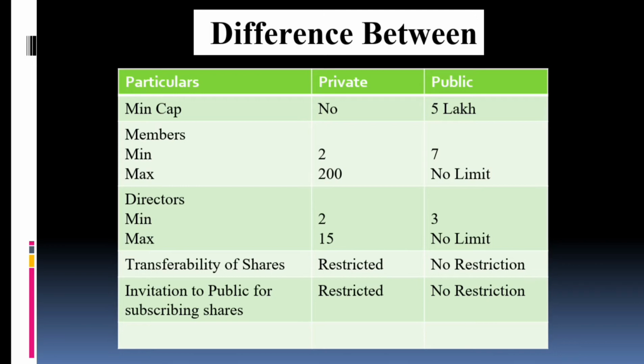When it comes to the directors, there should be minimum 2 directors in case of the private company, and there is also a maximum limit: a private company can only have 15 directors, not more than that. A public company comes to the public, so the minimum number of directors should be 3, and there is no maximum limit of directors in case of a public company.